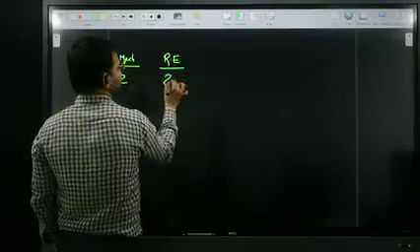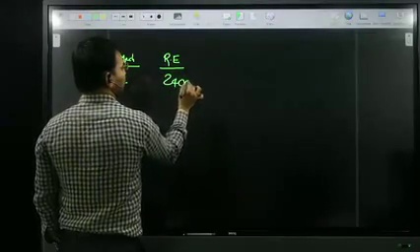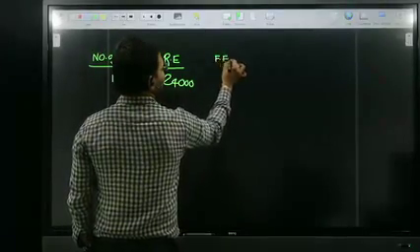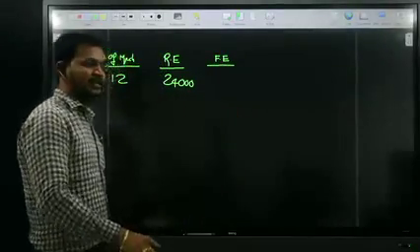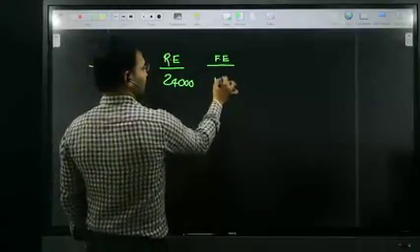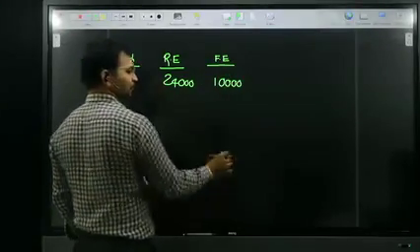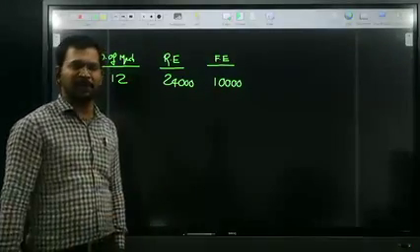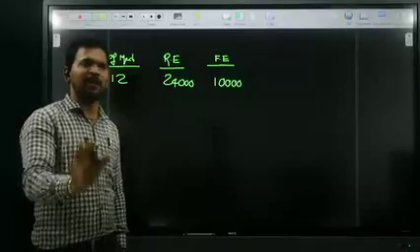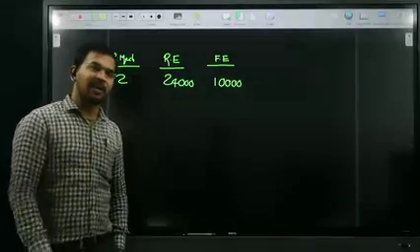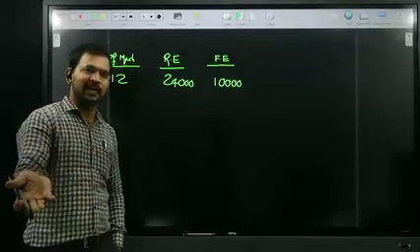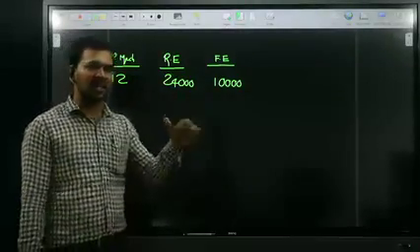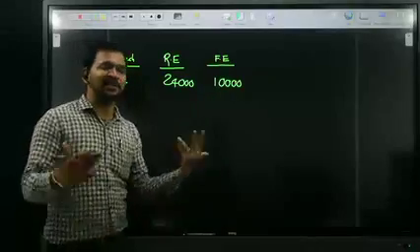12 machines running expenditure is 24,000. And the fixed expenditure, establishment expenditure, is 10,000. For example, if you run any institute, building rent is a fixed expenditure. Whether the students are there or not, you have to pay rent. Running expenditure is the faculty salaries, etc. Running expenditure may change according to the students, but fixed expenditure is always constant.